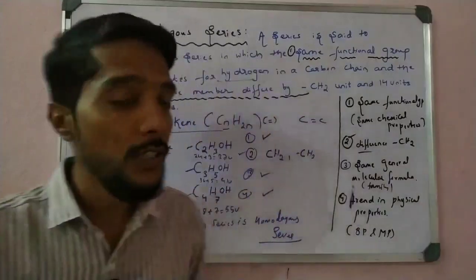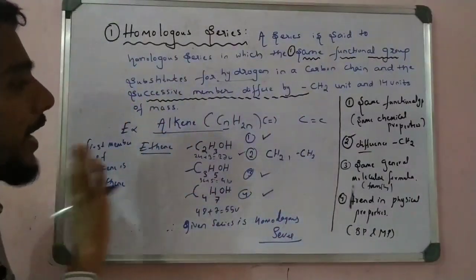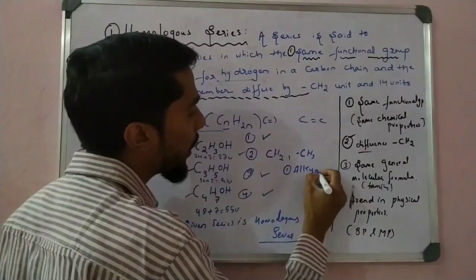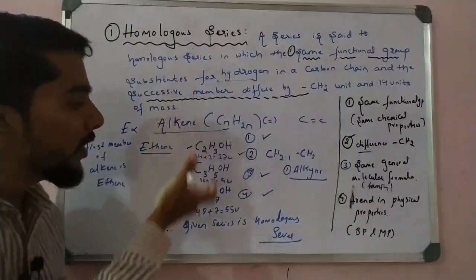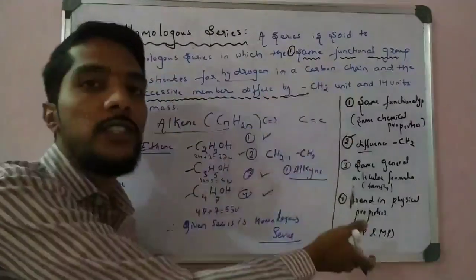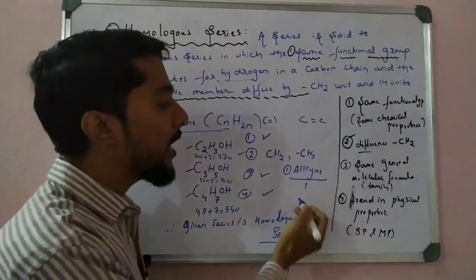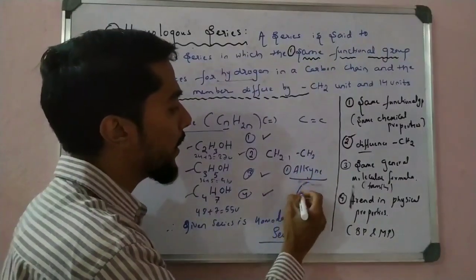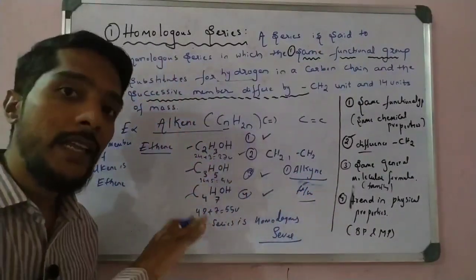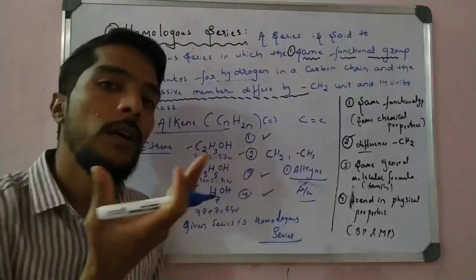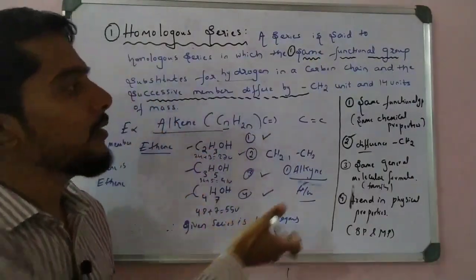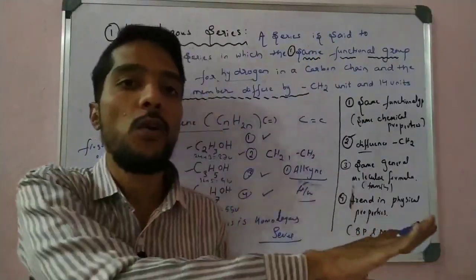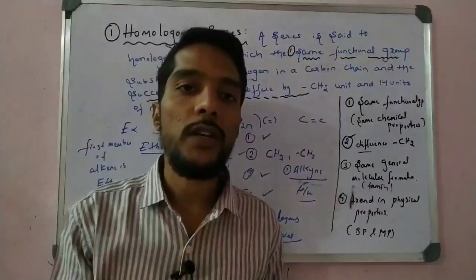So I hope you understand this concept. Please write this down. I can give you homework: try it for alkyne. Take alkyne, write 3 or 4 compounds of alkyne, and then check these properties and say whether the alkyne family is homologous, yes or no. It is homework for you. How I did it here for alkene, you follow the same. Take any 3 or 4 alkynes, write the molecular formulas, and then check all 4 properties. If all 4 properties are satisfied, then alkyne also follows a homologous series. If any one condition fails, then it is not a homologous series.